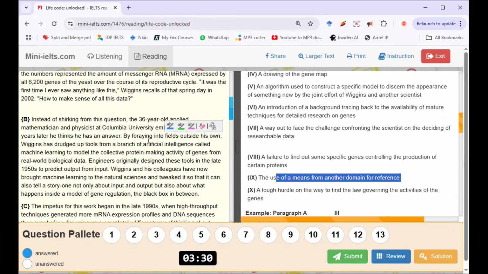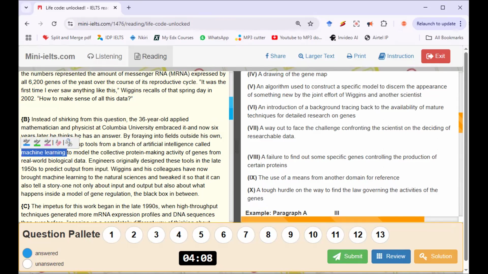Let's just finish it up and be sure that the remaining sentences point at this issue of what that man did outside his domain. By foraying into fields outside his own, Wiggins has dug up tools from a branch of artificial intelligence called machine learning to model the collective protein-making activity of genes from real-world biological data. Engineers originally designed these tools in the late 1950s. Which tools? The tools that Wiggins used. They use them to predict output and input. Wiggins and his colleagues have now brought in machine learning into the natural sciences.